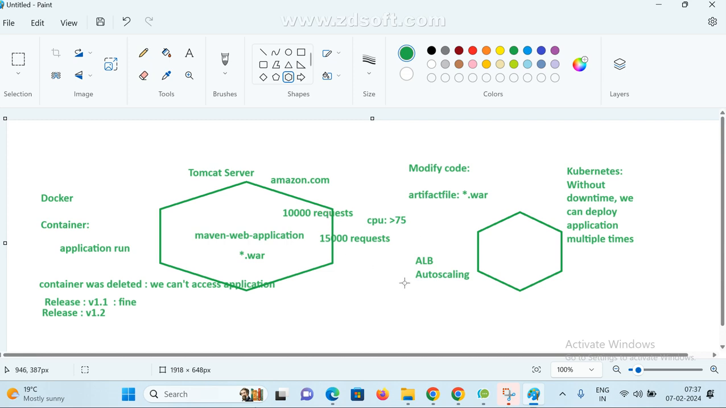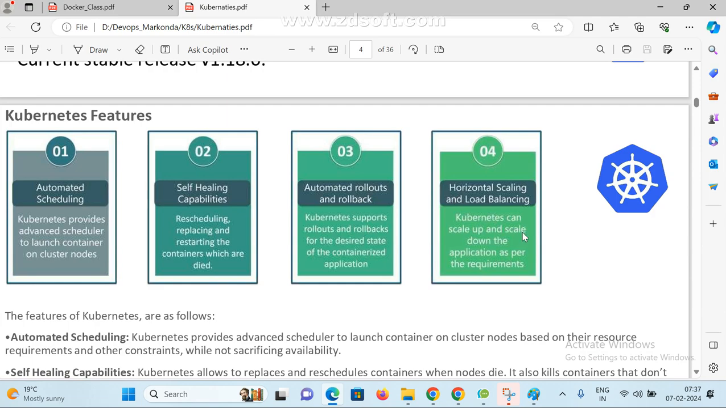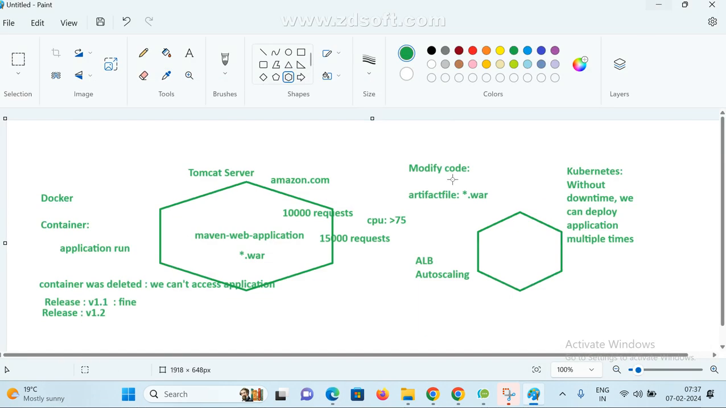Yes or no, Karthik? There are many features available. This is horizontal scaling, auto scaling, horizontal auto scaling. With the same configuration, one more server, one more pod will be created, and one more application will be deployed. Now the requests, with the help of a load balancer, are distributed to multiple servers in parallel. One request goes to this server, one request goes to this server. Got it, Karthik?